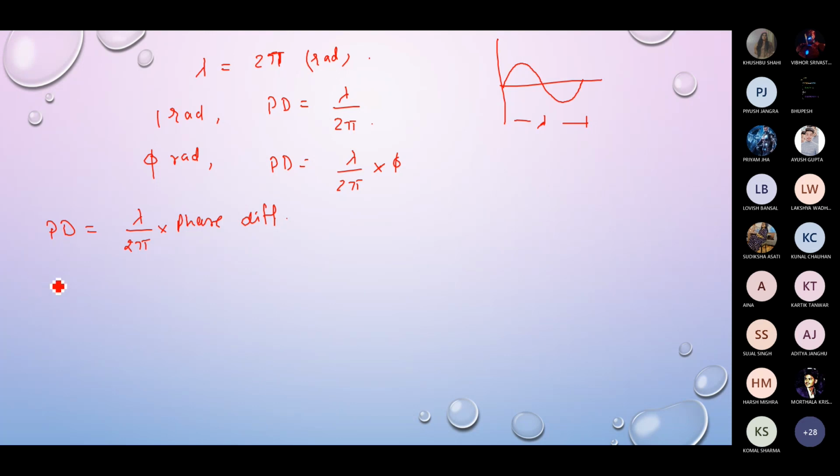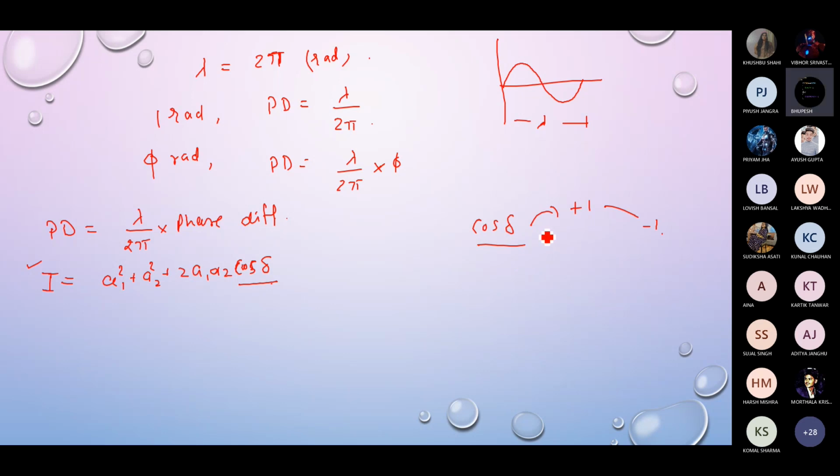So I told you the resultant intensity I is equal to A1 square plus A2 square plus 2A1A2 cos delta. This is the resultant intensity. Now you can see from this expression that I is totally dependent upon this cos of delta. And we also know that cos delta varies from +1 to -1. The maximum value of cos delta is +1 and the minimum value of cos delta is -1. Okay, so what does it mean?